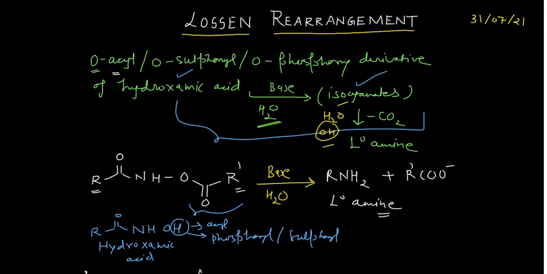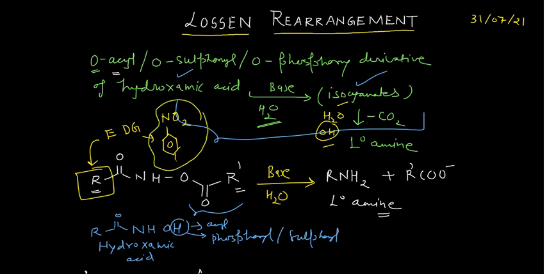So this is the general way, and some very important features which you should know. See guys, this R which is attached with this carbonyl group on the left hand side, this R may be the aryl group or it may be the alkyl group. Generally this group should have electron donating groups. Say for example, if you take this R as the aryl, and if this is having this NO2, so I can write NO2 here, right? So this thing connected with this carbonyl, so this would be the very good substrate.